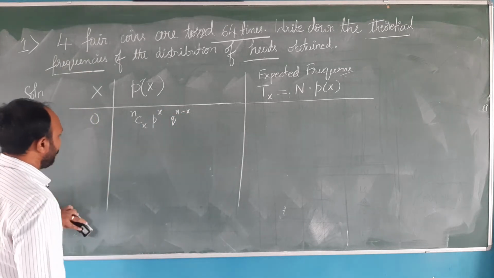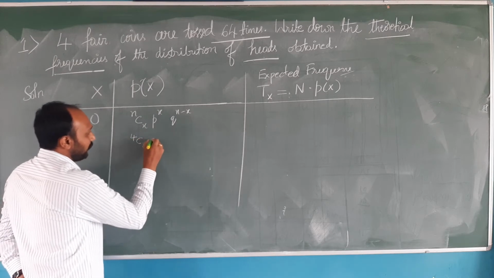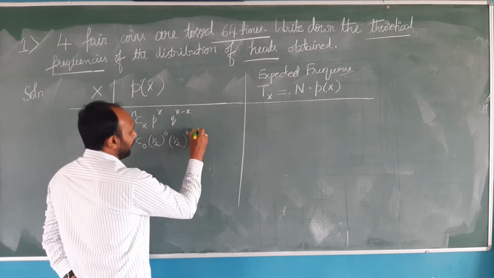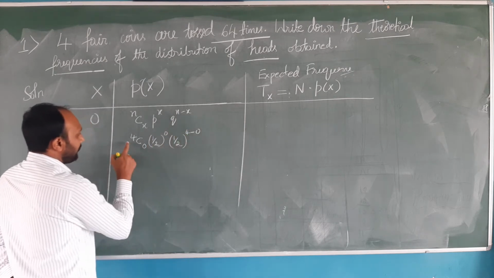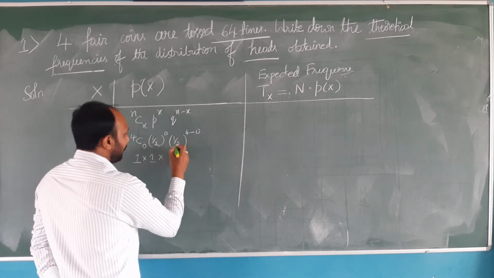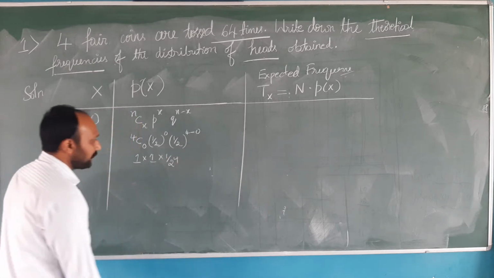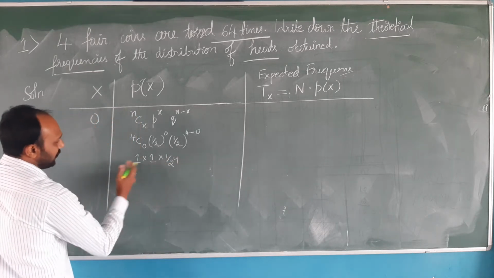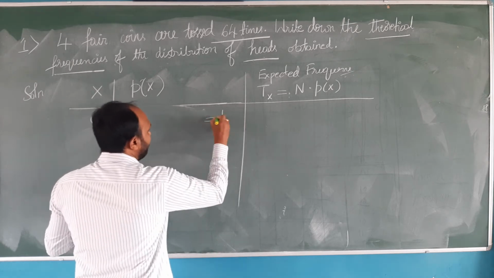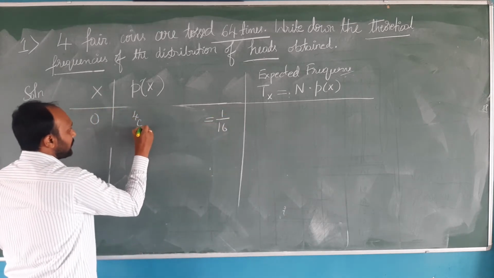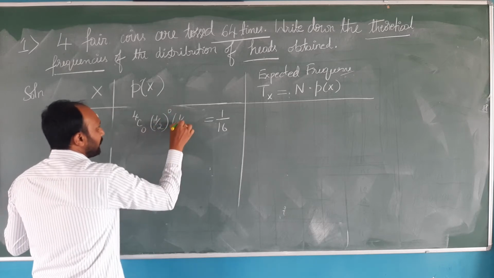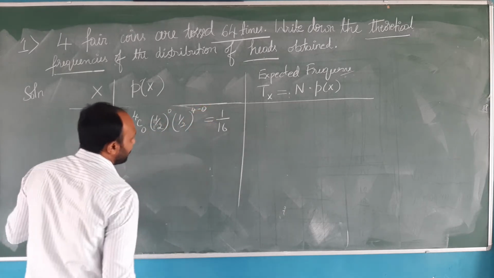When x takes the value 0, so 4C0 half to the power 0, then q is half to the power 4 minus 0. 4C0 is nothing but 1. 1 into anything to the power 0 is 1, into 1 by 2 to the power 4. 1 by 2 to the power 4 is nothing but 1 by 16. 1 by 16 multiplied by 1 gives 1 by 16.